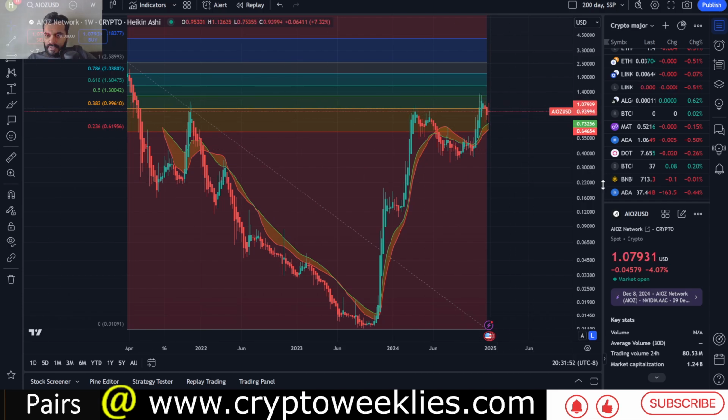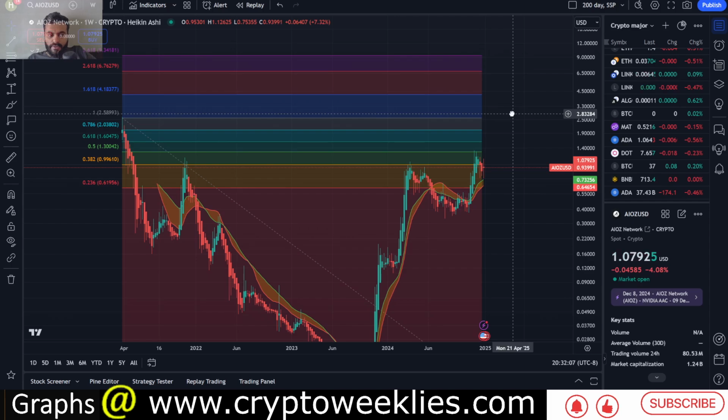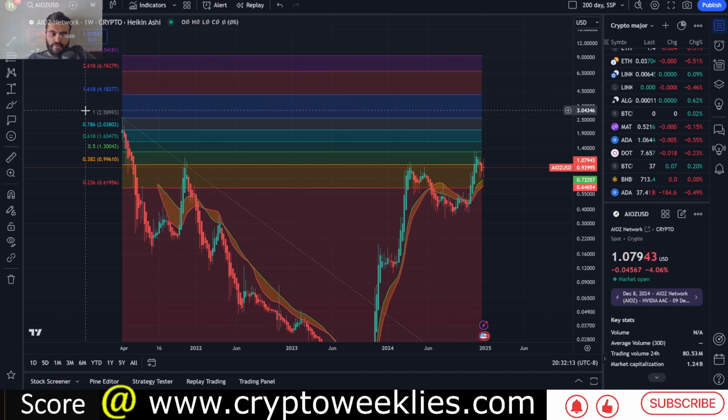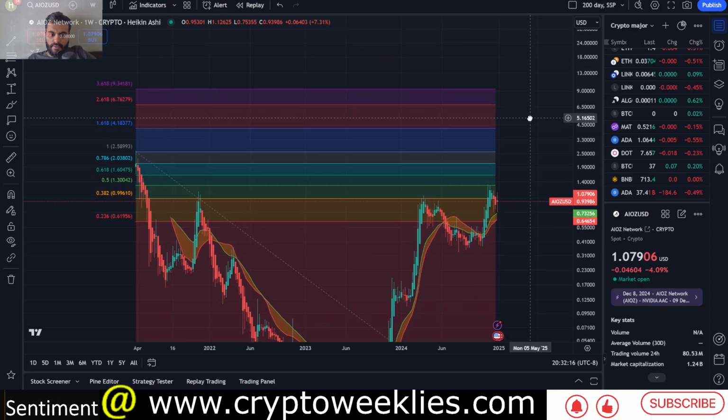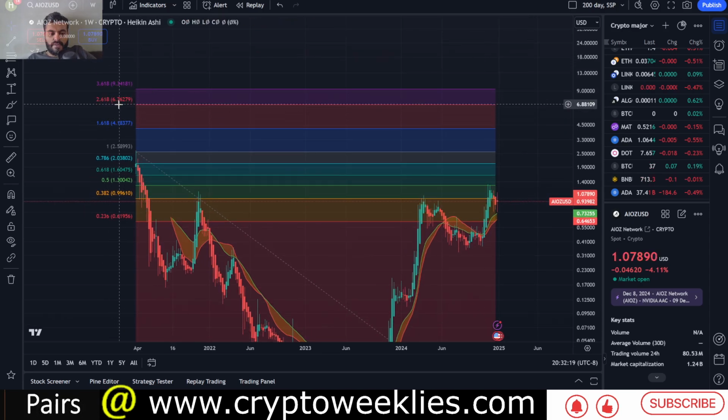Right now, the price action at around $1.08 comes slightly ahead of the 0.38 fib level from the launch related high at around March 2021. If AIOZ has a new all-time high in store for this upcoming post halving year rally, the 1.618 level is coming in at $4.20, roughly speaking. The 2.618, or the secondary or moderate bull run target, is at around $6.76. The 3.618 is at around $9.34. That is the higher end of the target.